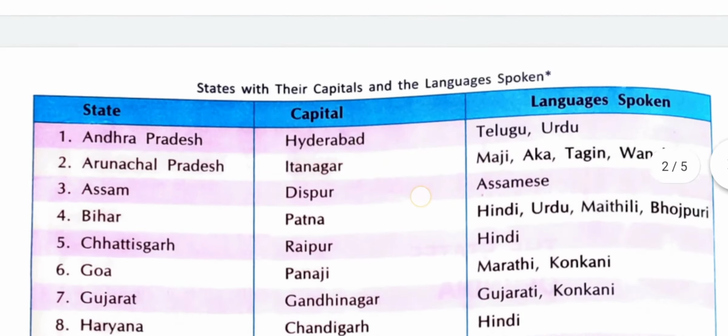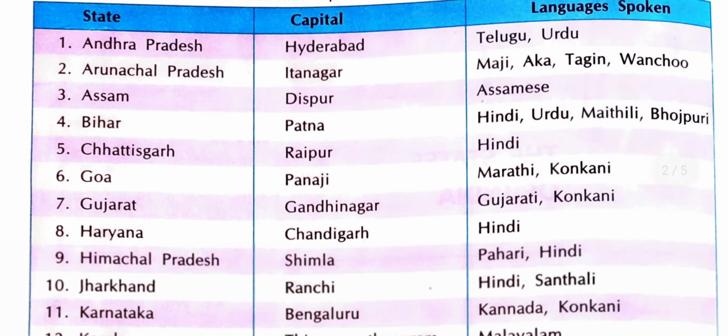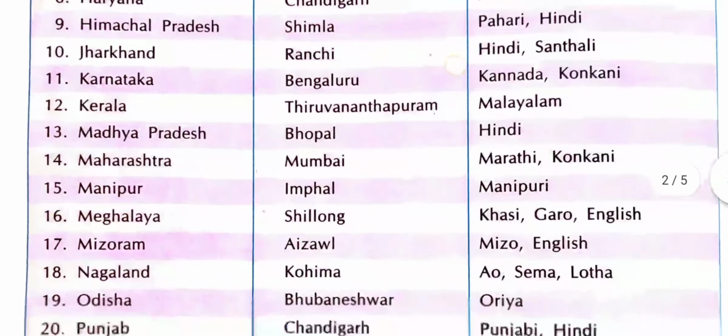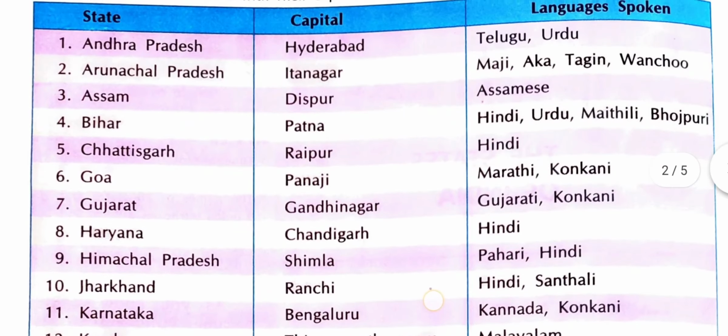Moving on to the next page. All 28 states are written here on this page with their capitals and languages spoken. You have to read this page yourself. Capital means the city in that particular state from where the government will work. The governor and the chief minister of that state will live in its capital.